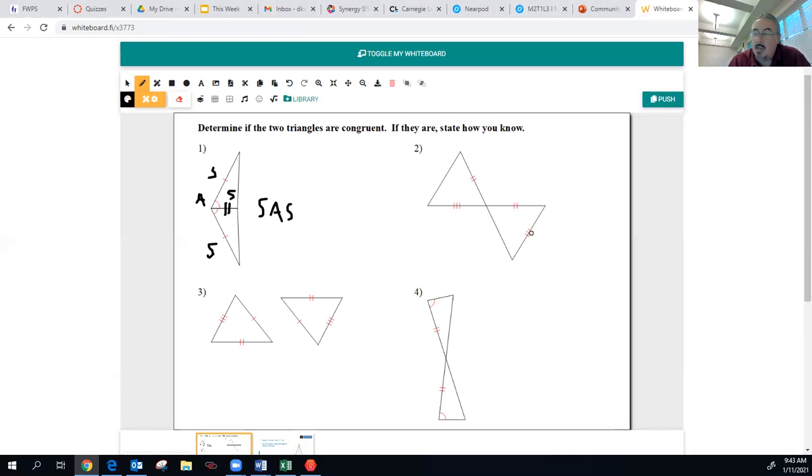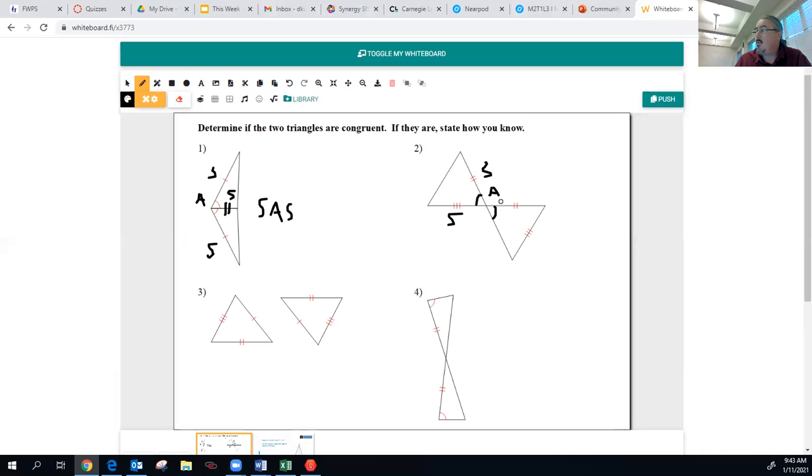Other information that they're giving us in this diagram that says that they should be congruent is the fact that we have 2 straight lines that intersect. These are vertical angles. So I'm going to go ahead and mark those and then evaluate. So I have a side, I have an angle, and I have a side. So I'm thinking I have side, angle, side. Let's check the other triangle.